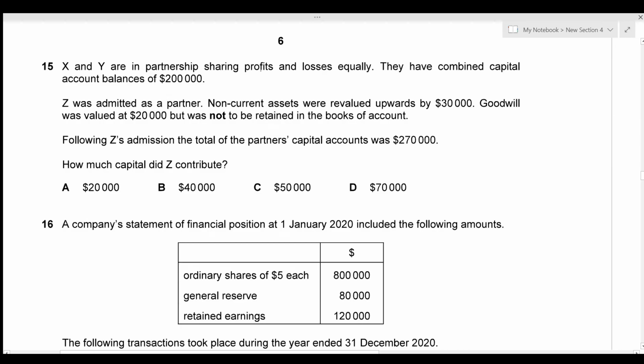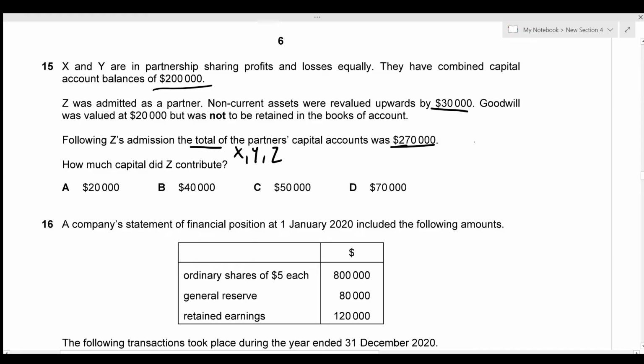X and Y are in partnership, sharing profits and losses equally. They have combined capital account balances of 200,000. Then Z was admitted as a partner and non-current assets were revalued upwards, which means that the profit on revaluation will be 30,000. And then the goodwill was valued at 20,000 but was not to be retained in the books of account. Following Z's admission, the total of the partners' capital, so this is the total of all three partners, X, Y, and Z, is also given as 270,000. We need to figure out how much capital Z contributed.